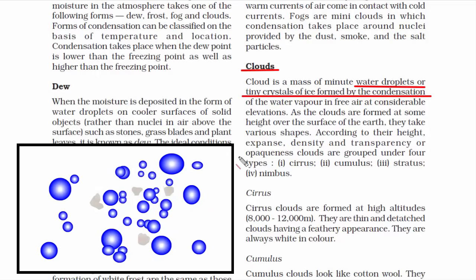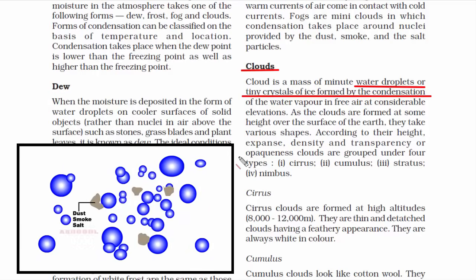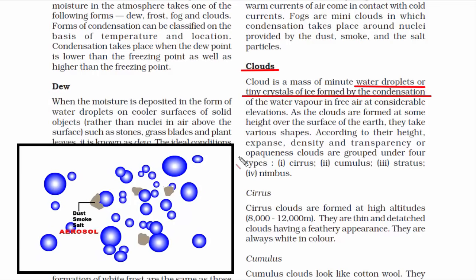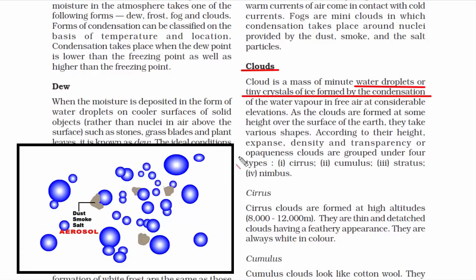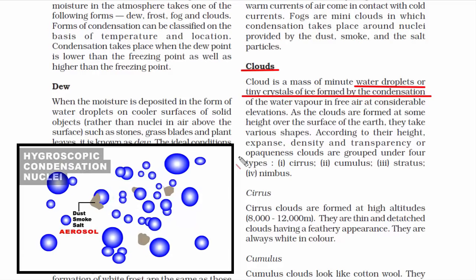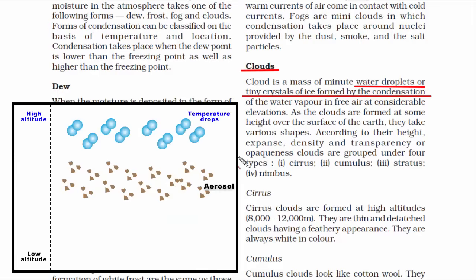Now another thing that you need to understand is that air also contains tiny minute particles of dust, smoke and salt, which are also known as aerosol. So there's a term given to the aerosol. These are known as hygroscopic condensation nuclei. Now these aerosol have an amazing property of attracting water molecules in the air. And that's how water vapor gets attracted to aerosol and then sticks to these tiny particles in the air. Since these aerosol or hygroscopic condensation nuclei are present in the atmosphere in huge quantity, they become the surface for the water vapor to fall onto when water vapor condenses due to low temperature.